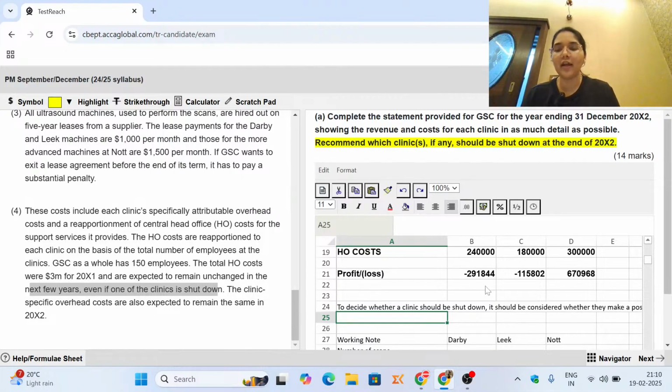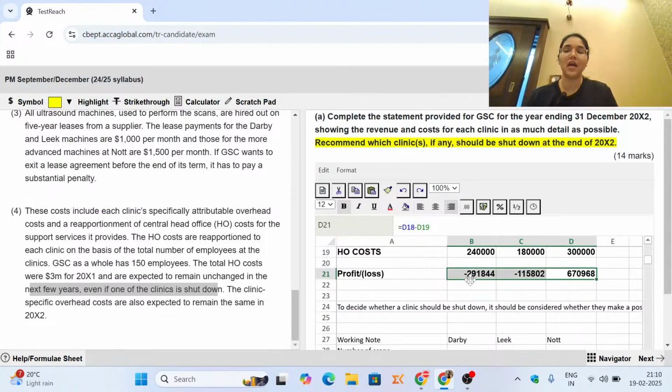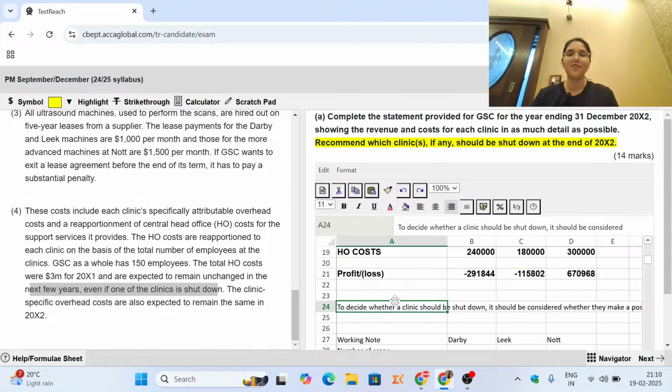If you leave your answer till here, you're going to lose at least a mark or two if you have not given this specific recommendation. So this was part A of the question.